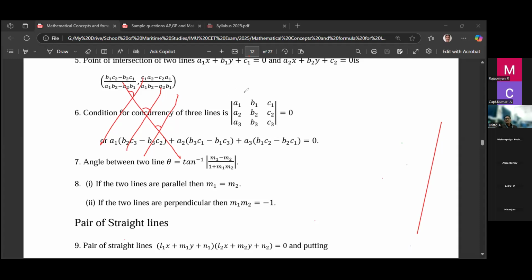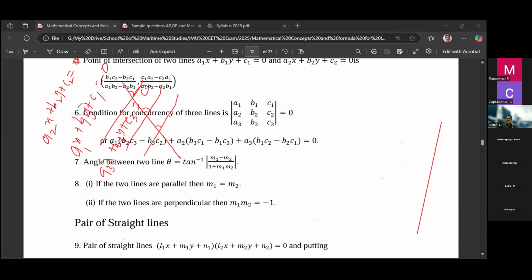Then the determinant of these lines. Any line we write as ax plus by plus c equal to 0. So one line is A1x plus B1y plus C1 equal to 0. Another line is A2x plus B2y plus C2 equal to 0. Third line is A3x plus B3y plus C3 equal to 0. Then if these three lines are parallel or concurrent, the determinant value should be 0. So remember this concept, right?